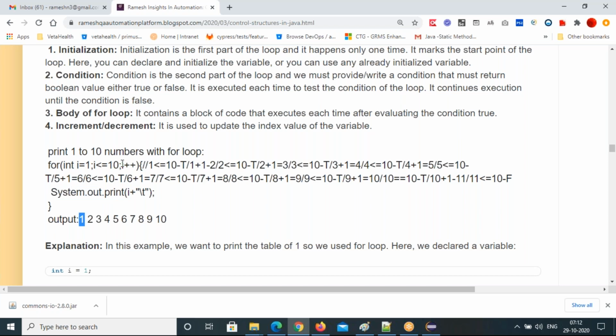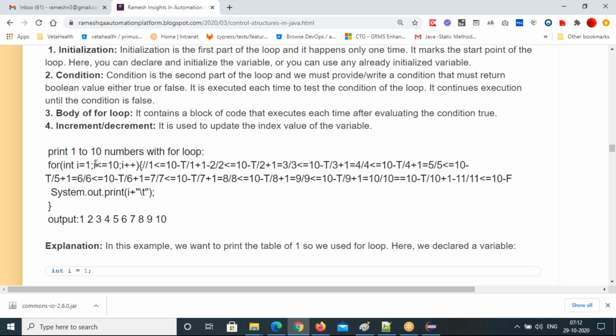Now it will go to this part. After body execution is over, whatever the code you have written inside the for loop body, once execution is over, then it will go to i++. Now it will calculate 1 plus 1, that is 2. Now you got the updated i value.